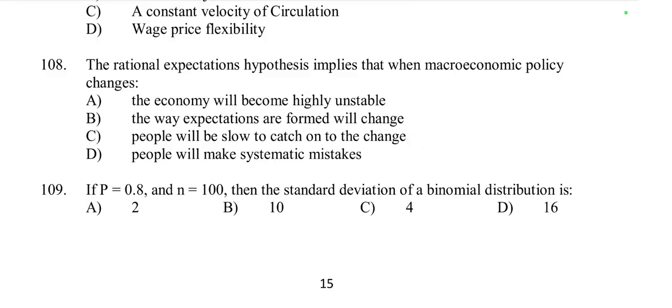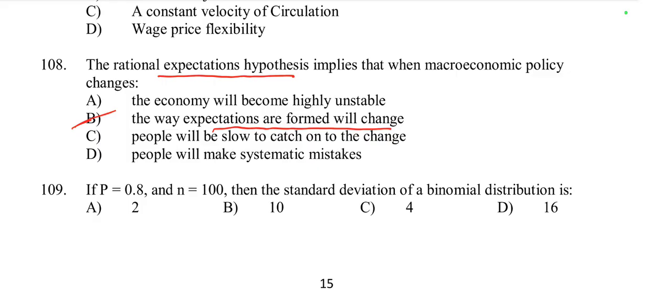This is because the rational expectation hypothesis implies that people form their expectations about the future based on all available information, and they use their expectations to make informed decisions. Individuals adjust their expectations to account for new information, including changes in macroeconomic policy.